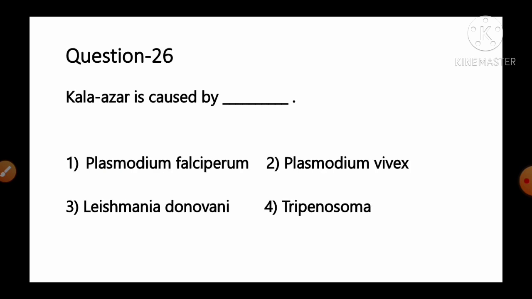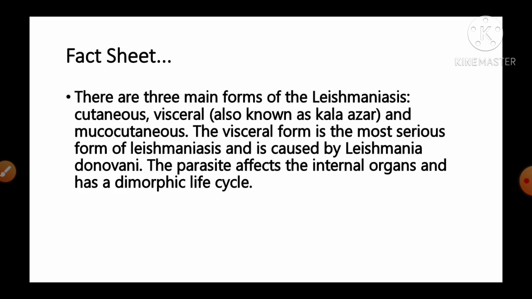Move to the next question number 26. Kala azar is caused by option number 1 Plasmodium falciparum, number 2 Plasmodium vivax, number 3 Leishmania donovani, number 4 Trypanosoma. And the fact given regarding this question, it is there are 3 main forms of leishmaniasis: cutaneous, visceral, also known as Kala azar, and mucocutaneous.